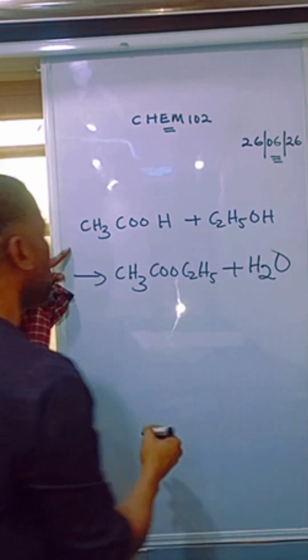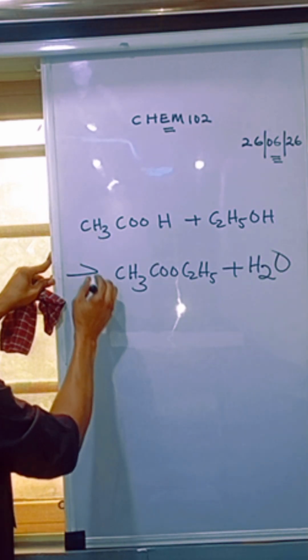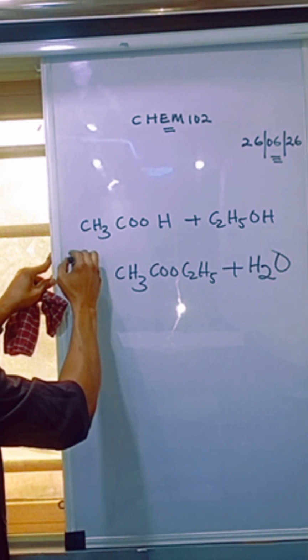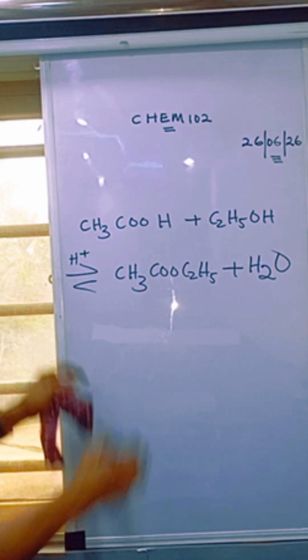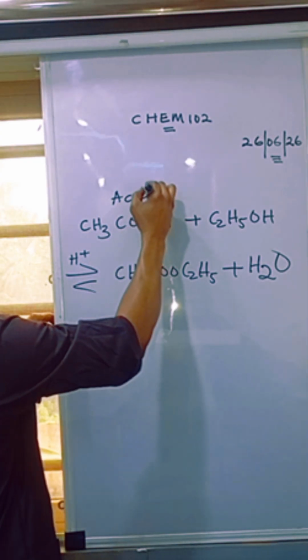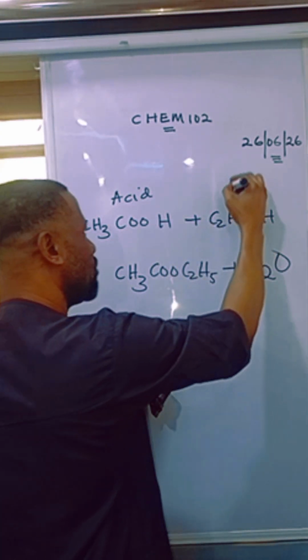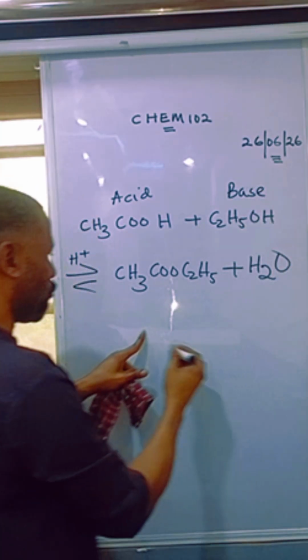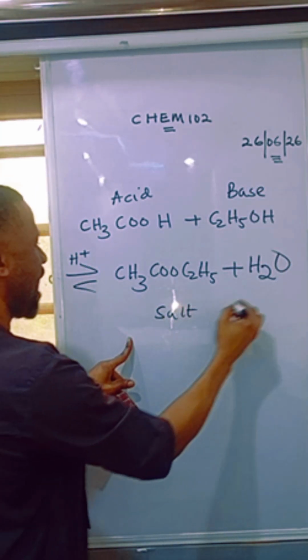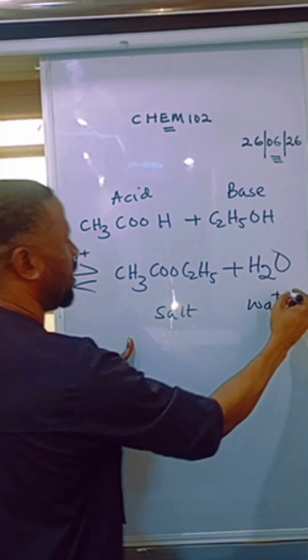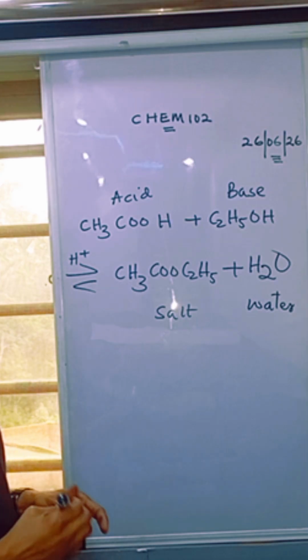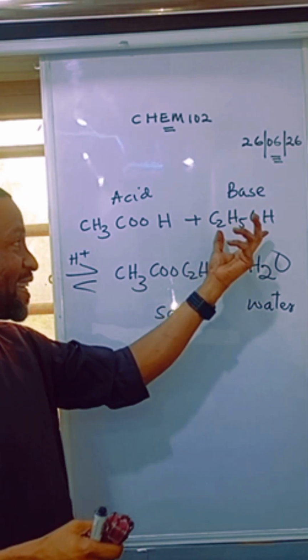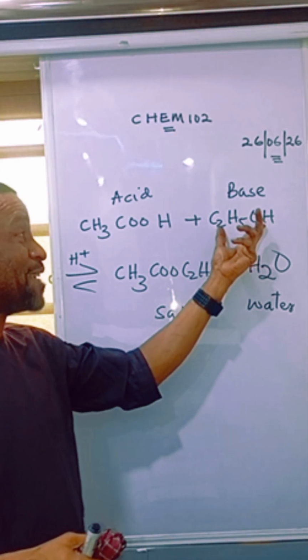Water. My people, I told you this is a reversible reaction taking place in the presence of a mineral acid. So this is an acid. It is reacting with a base to form salt and water. Does that make sense? So in this reaction, this alkanol is functioning as a base.